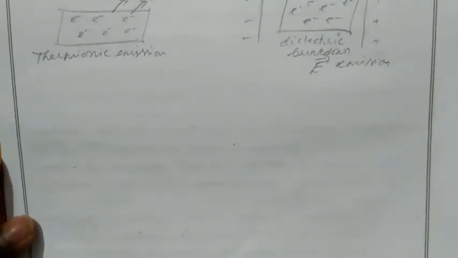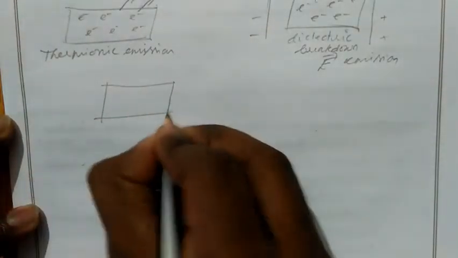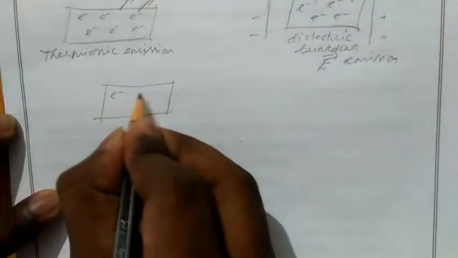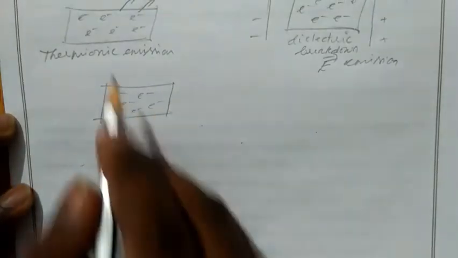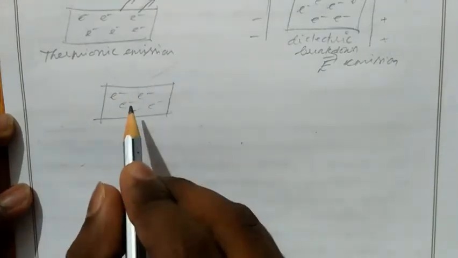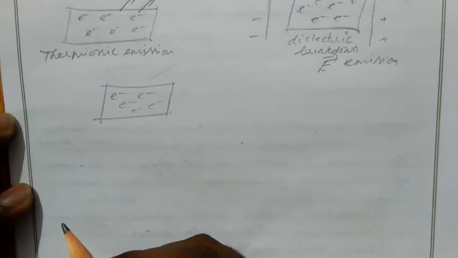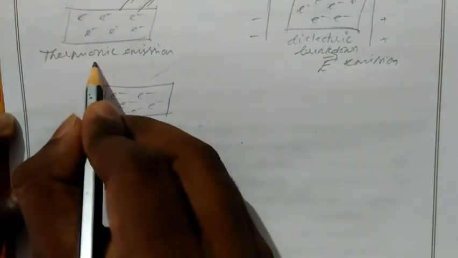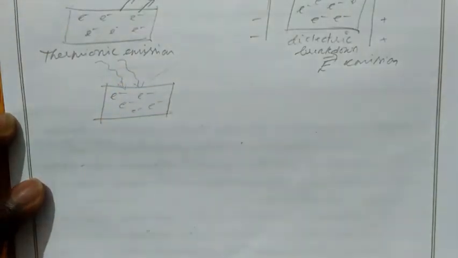Then the third one, we have the photoelectric effect. As I said before, we have electrons. In some cases we have a quartz window here, through which only particular rays are allowed. In some textbooks it is given as UV rays. So when UV rays of high frequency and low wavelength hit the metal surface, electrons will come out.